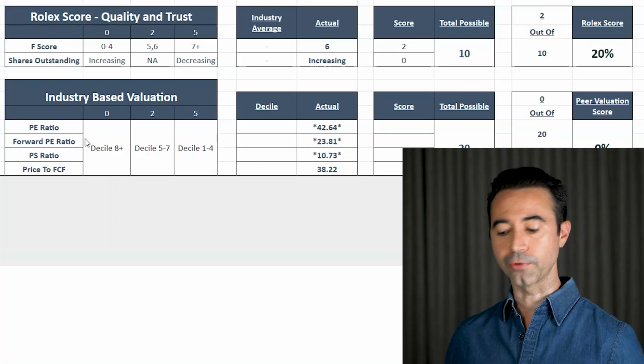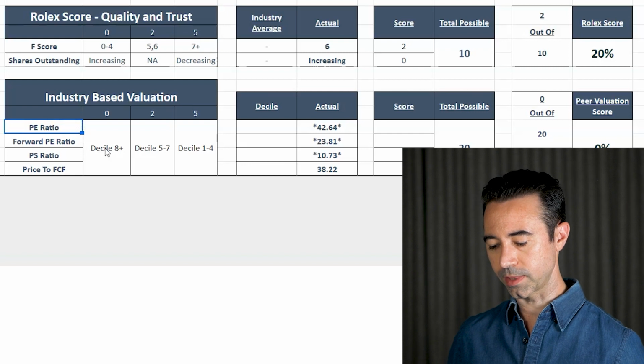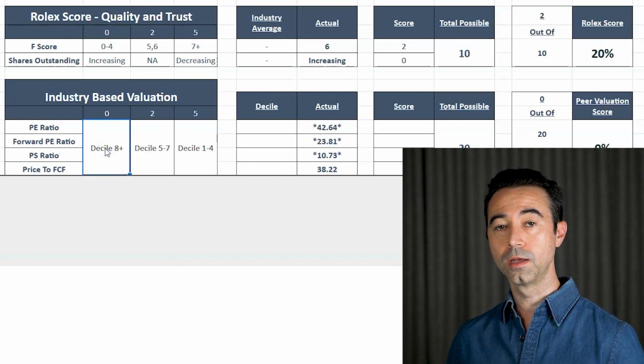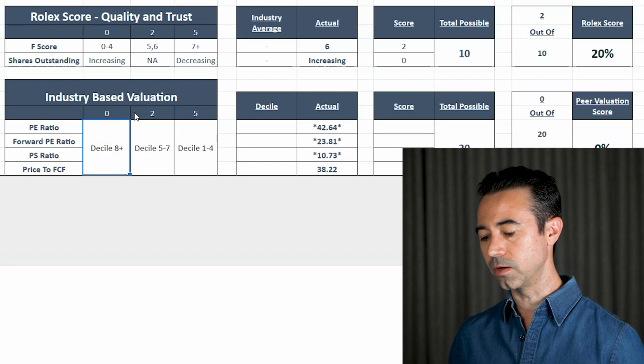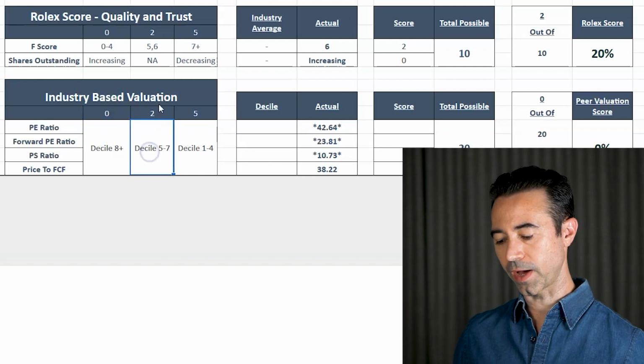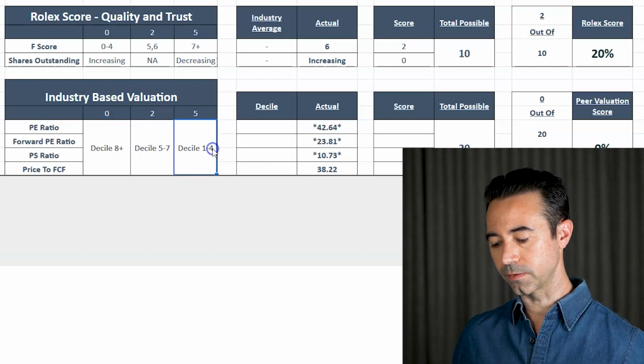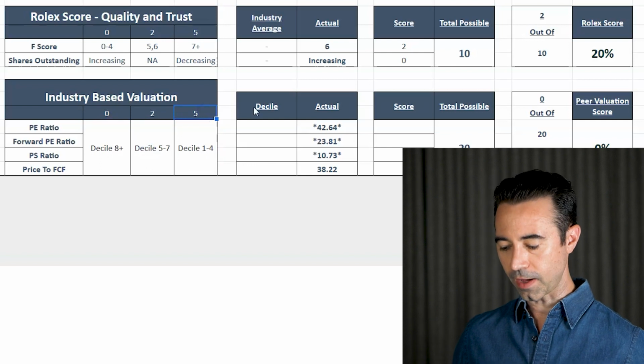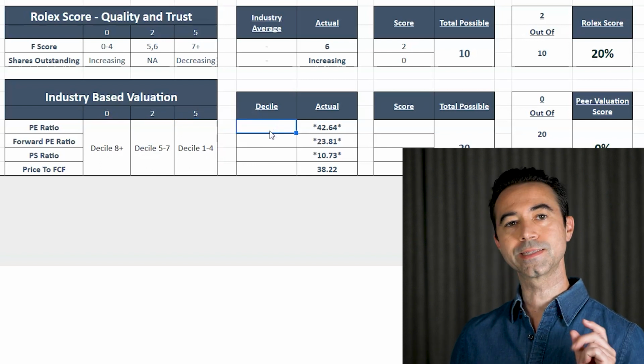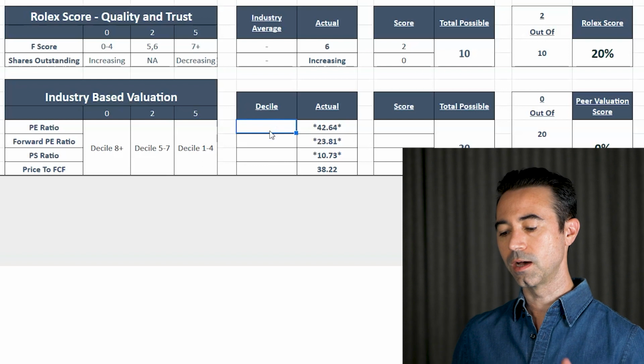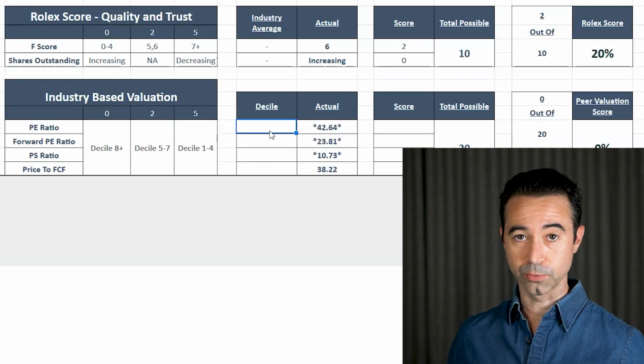So you can see here for my rankings, a PE ratio with a decile of 8 or more, meaning it's in the expensive decile, doesn't get any points. If they have a 5 to 7, they get 2 points. And if they're in the 1 to 4 decile, they get 5 points. So let's go ahead and figure out what decile the PE ratio of AMD is in compared to its industry.